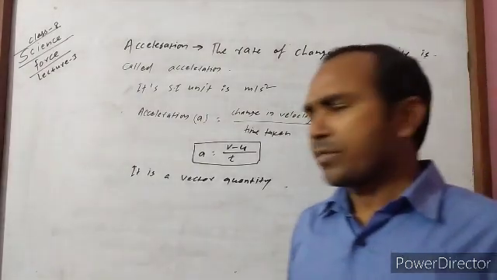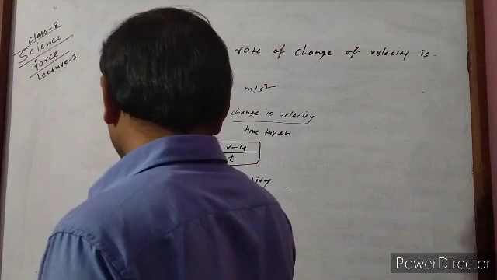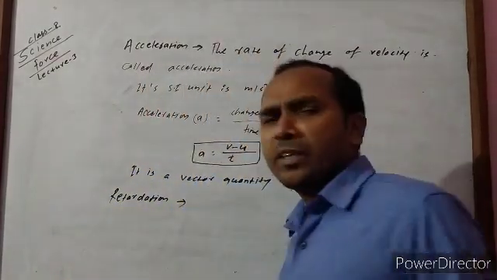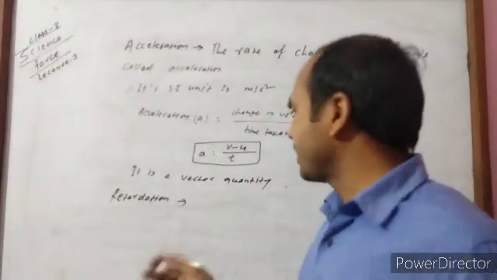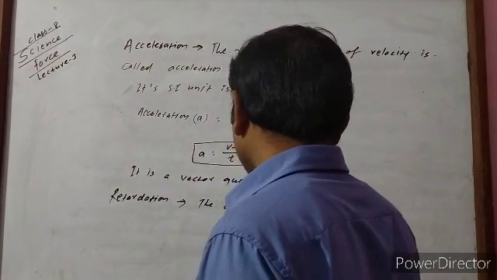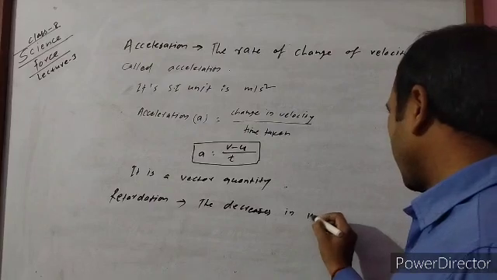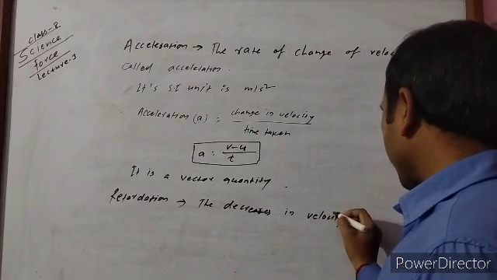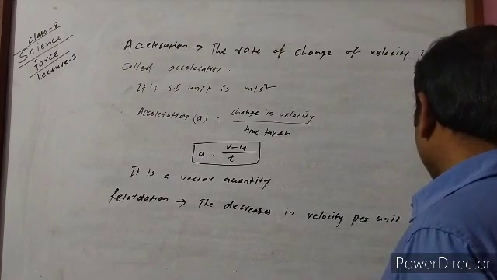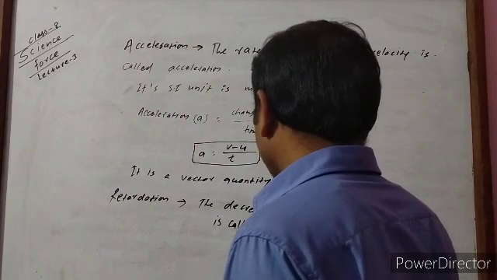Another, retardation. What is retardation? The negative acceleration is known as retardation, or decrease in velocity per unit time. Per unit time means per second.